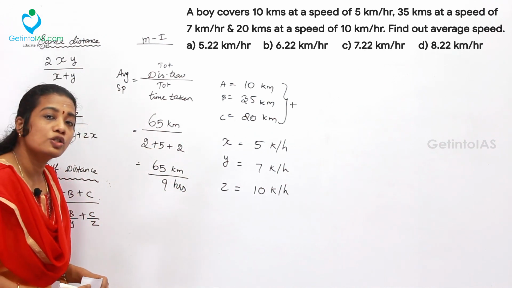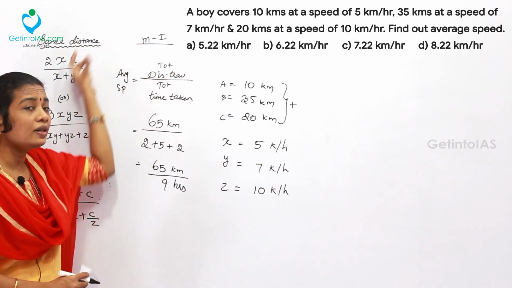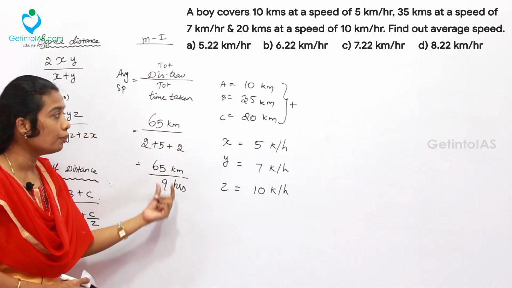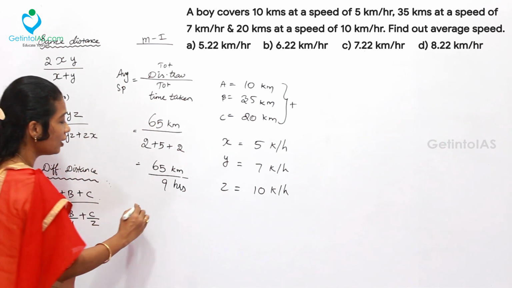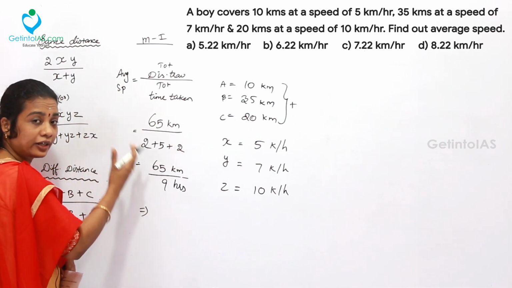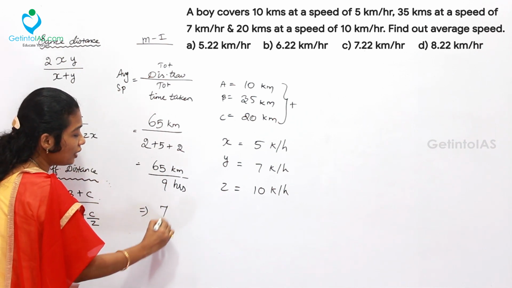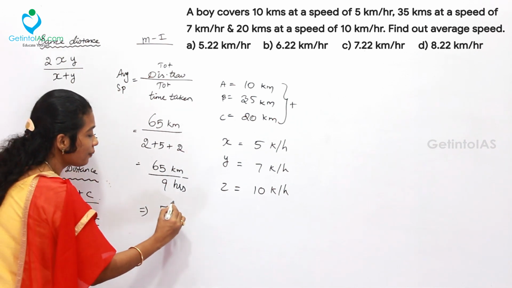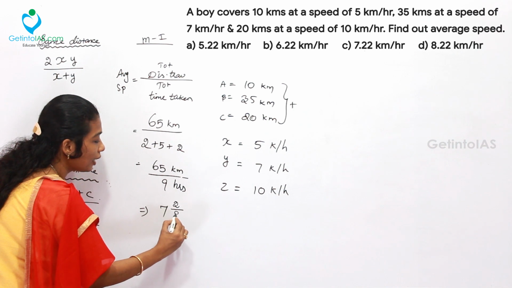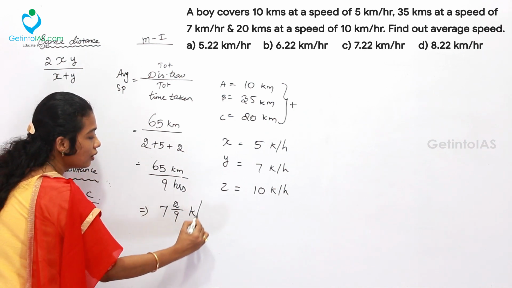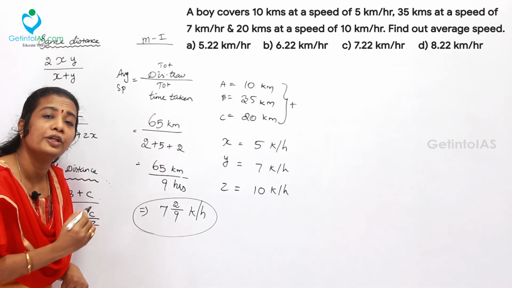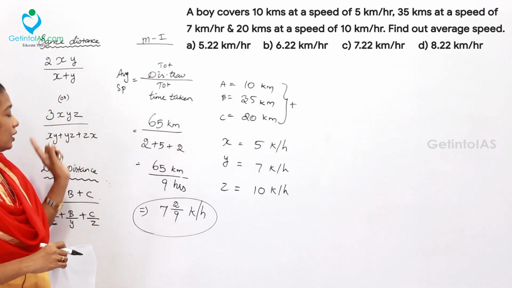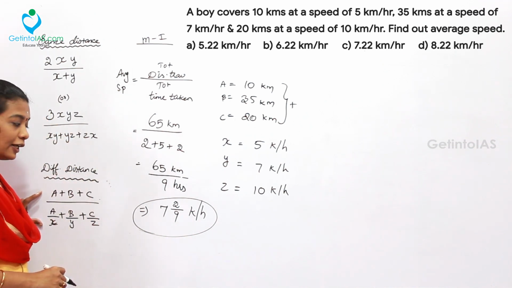Now what is the average speed? Average speed is equal to total distance travelled, that is 65 km, divided by overall time taken, which is 9 hours. Simply you can divide and get the answer. Here 9 is not exactly going to be divisible. 7 times 9 is 63. The remainder is 2 by 9. This is what? Average speed 7 2 by 9 km per hour. So this is what is given in the third formula exactly.